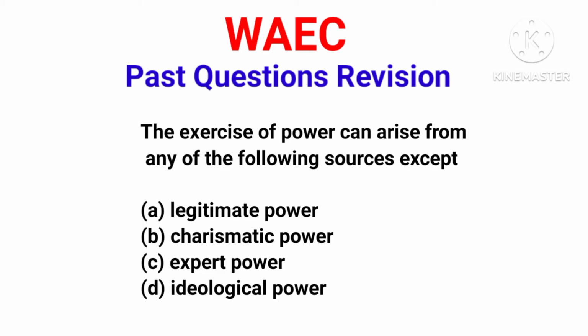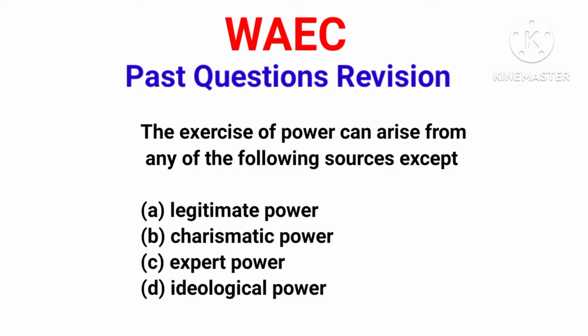We have legitimate power. Legitimate power is a type of formal authority that a person has over subordinates in an organization. So legitimate power is formal, accepted and recognized.